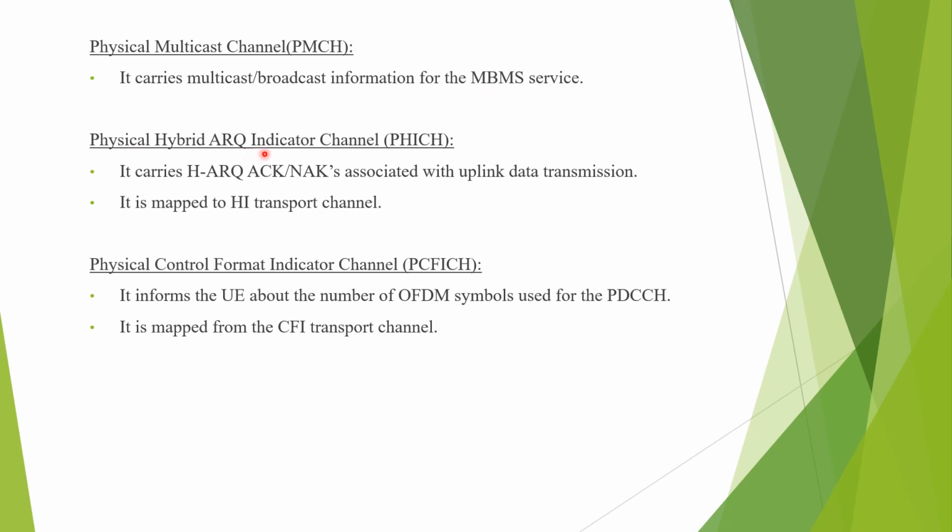Physical hybrid ARQ indicator channel carries the HARQ ACK or NAK associated with uplink data transmission and it is mapped to the HI. Physical control format indicator channel informs the user equipment about the number of OFDM symbols used for the PDCCH. It is mapped from the CFI.